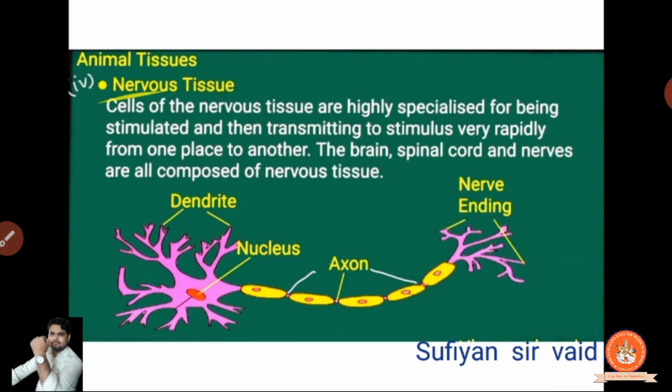Okay, now the nervous tissues. The cells of the nervous tissues are highly specialized for receiving a stimulus and then transmitting the stimulus very rapidly from one place to another. If someone pinches you, you react suddenly and transmit that signal to the brain, and the brain starts working. If a small insect bites your hand, it stimulates you, the body is signalled immediately, and suddenly your other hand comes to that portion to kill the insect.